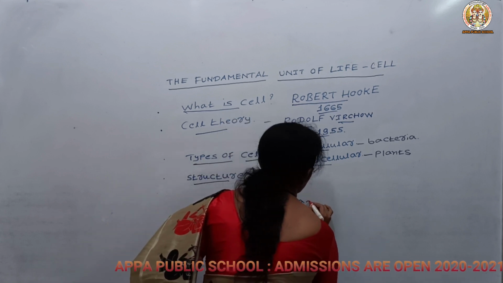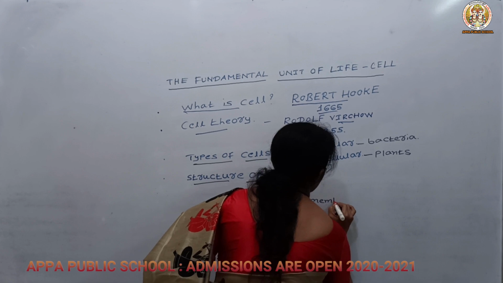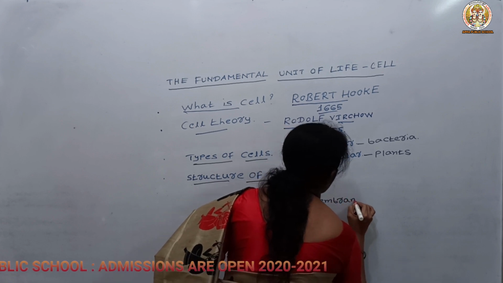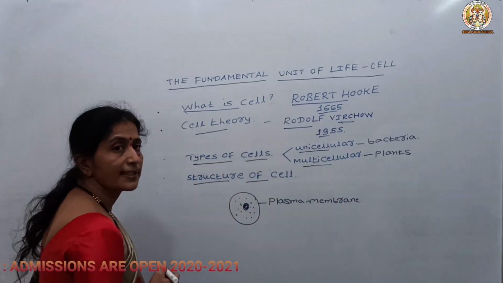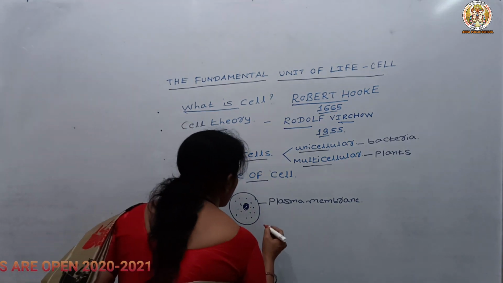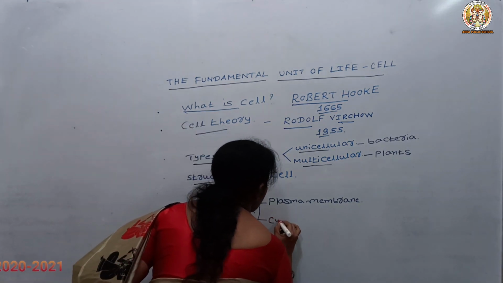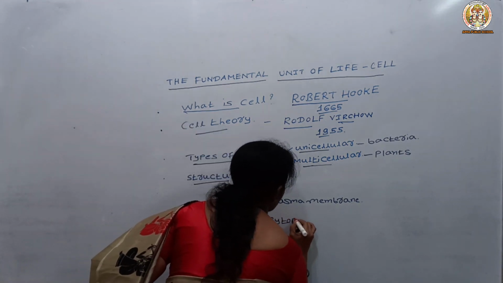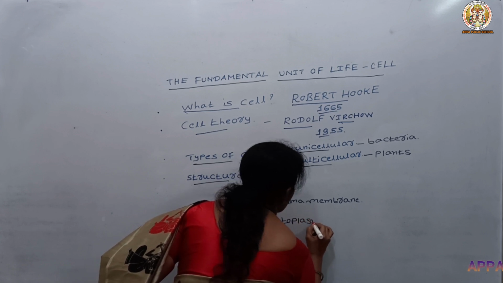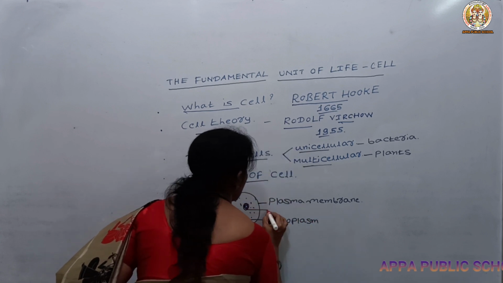Mainly it consists of 3 parts. All typical cells consist of 3 parts: the plasma membrane, then the cytoplasm, and this is the nucleus.